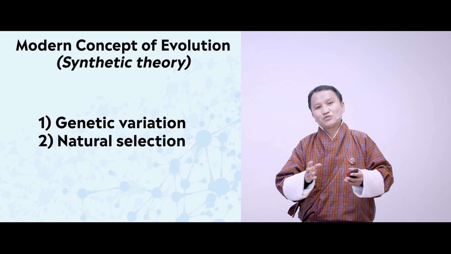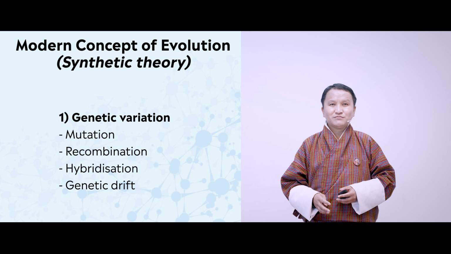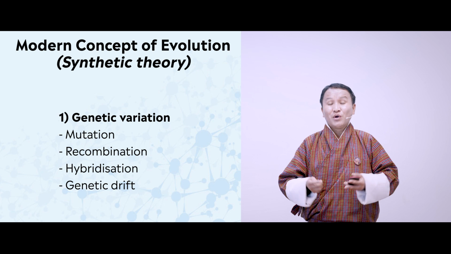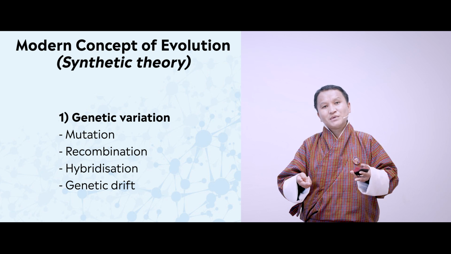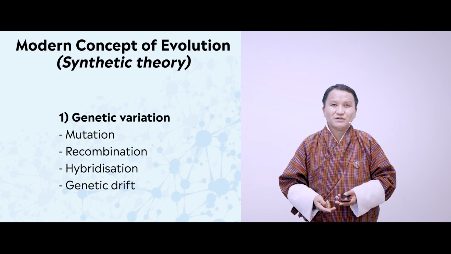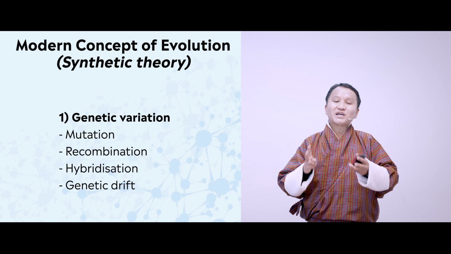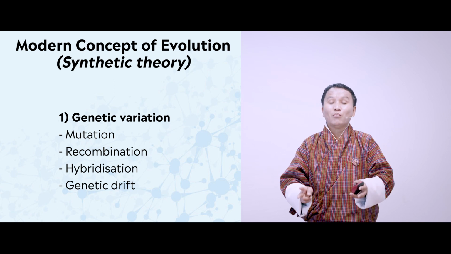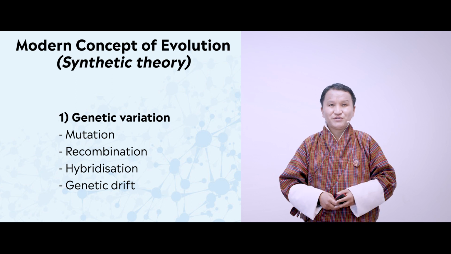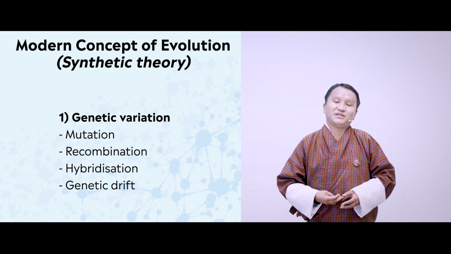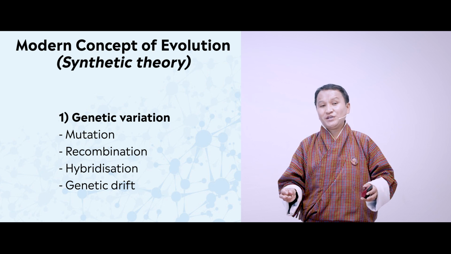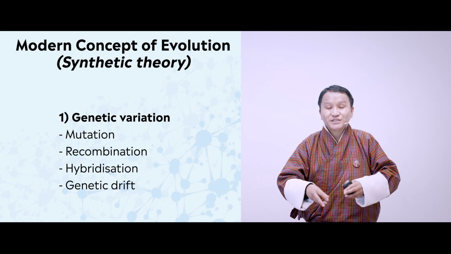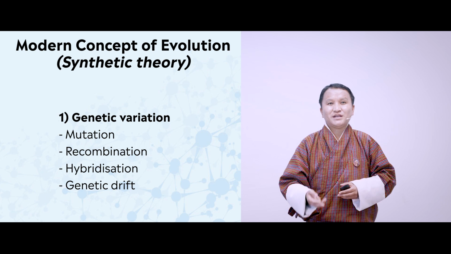Genetic variation, based on this theory, is brought about by four factors. One, mutation, as we have already discussed. When there is a sudden change in the sequence of a gene, the organisms tend to have a different character. Number two, recombination. Recombination happens basically when crossing over takes place during meiosis 1 of the cell division. And number three, hybridization. Hybridization is the combination of the characters from two different species resulting in production of a new species. So that is hybridization.